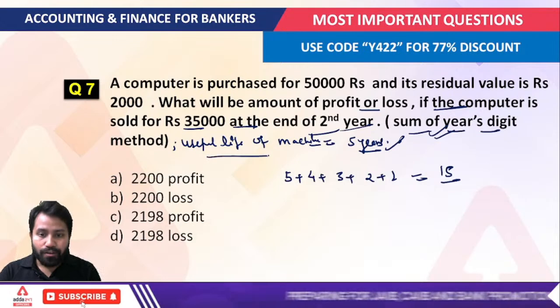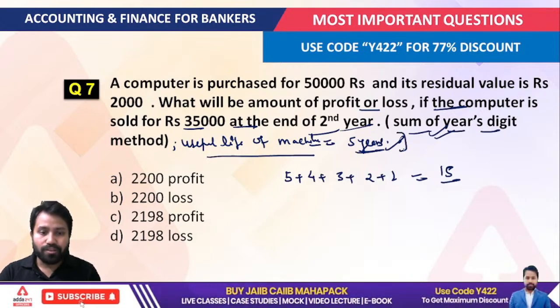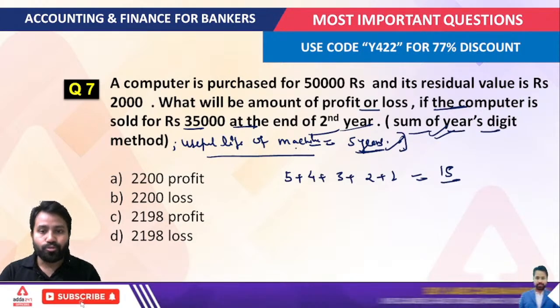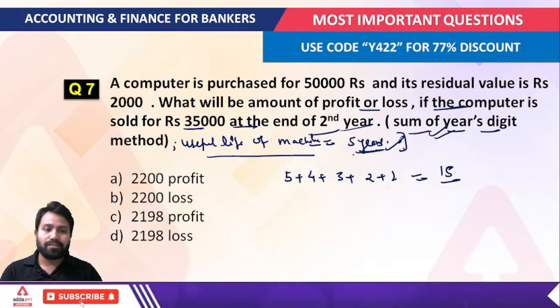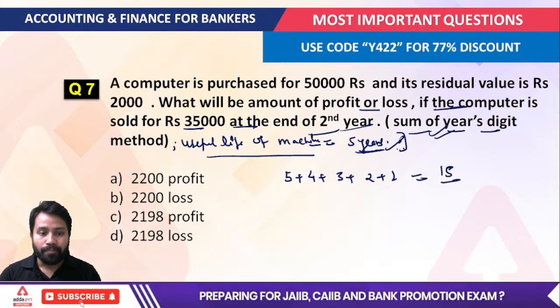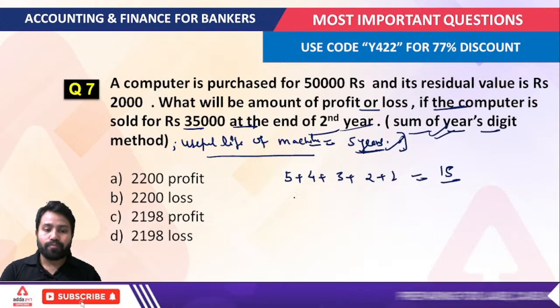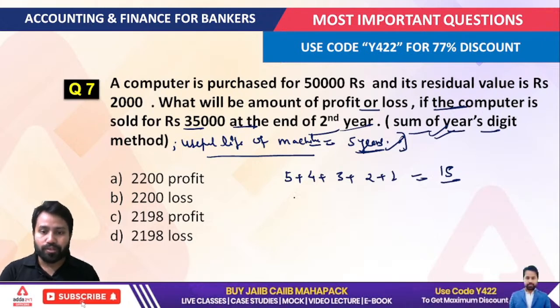So this is a part of the question. Okay, just don't think that I added here. No, this is a part of that. I think it is some mistake in the typing. Okay, so you can understand 5 plus 4 plus 3 plus 2 plus 1, that is equal to 15.